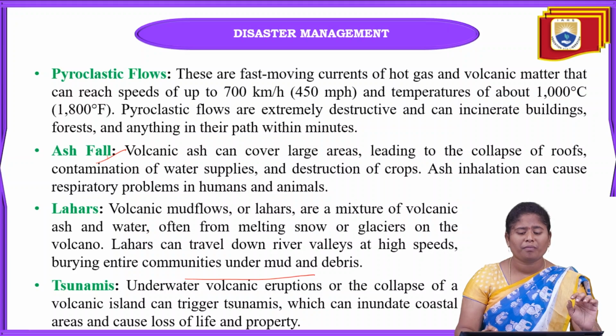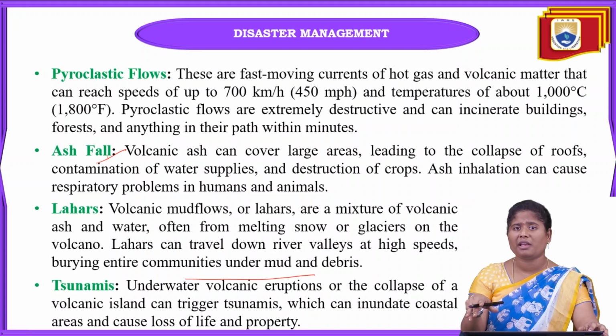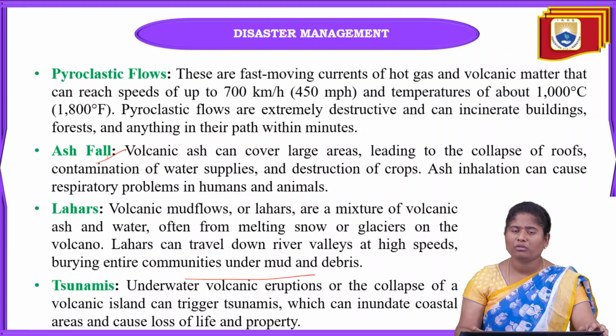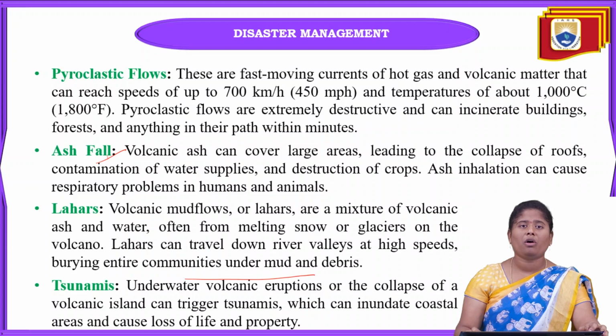Because when a volcanic eruption occurs, it can easily inundate the coastal areas, and people living in those coastal areas are going to lose their properties and can also lose their lives. These tsunamis are very dangerous, and with the help of these volcanoes, tsunamis are formed at a very high speed and can easily destroy or wipe out the areas nearby along the coast.